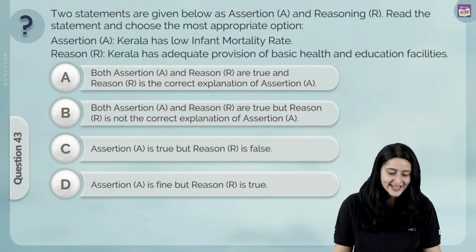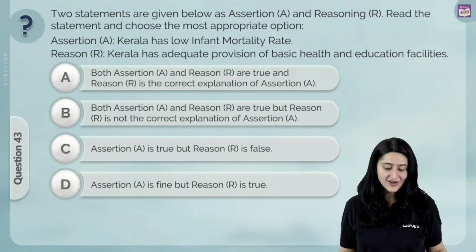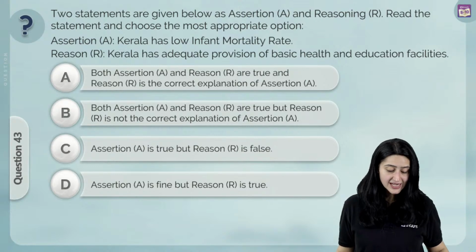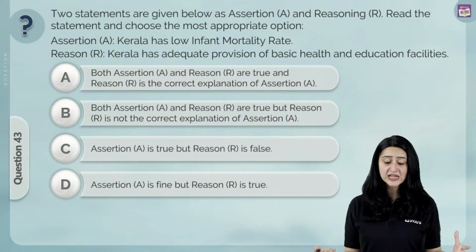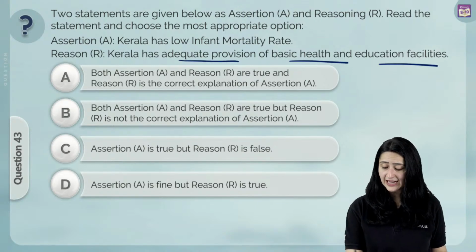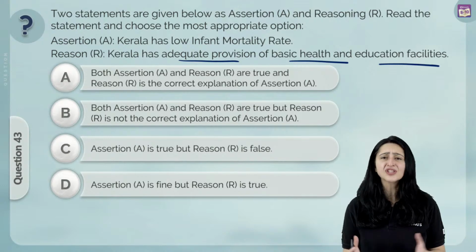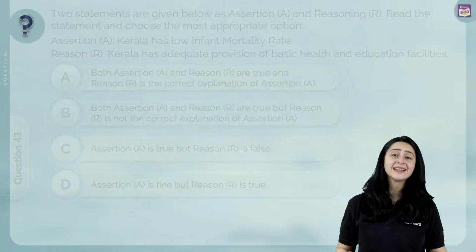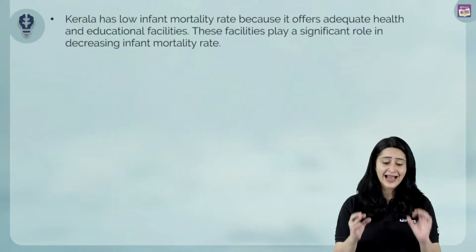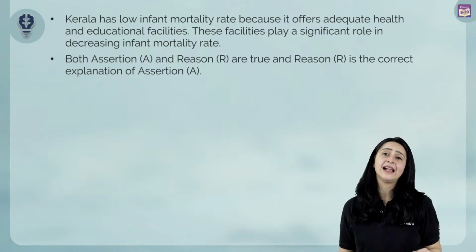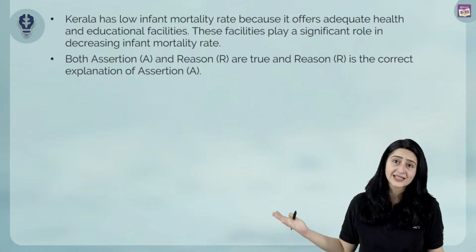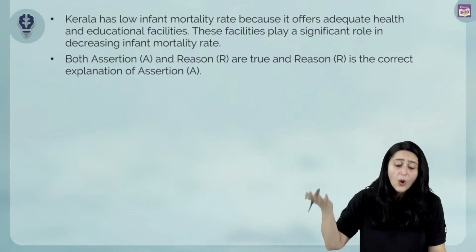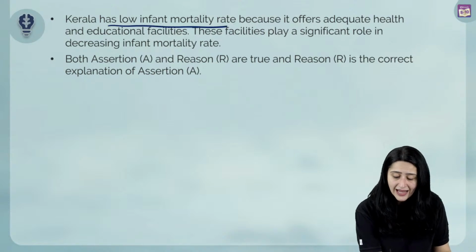Again, assertion reason. Assertion says Kerala has low infant mortality rate. The reason says Kerala has adequate provision of basic health and educational facilities. Very logical, very easy question. When any country, place, or state has good health and educational systems, obviously infant mortality will be low. So Kerala has low infant mortality rate.